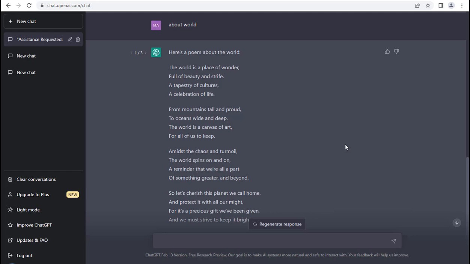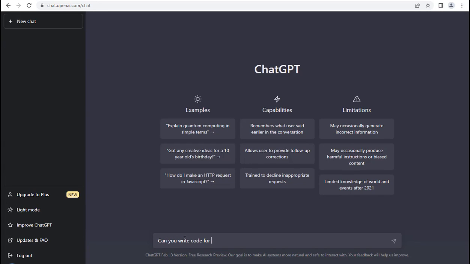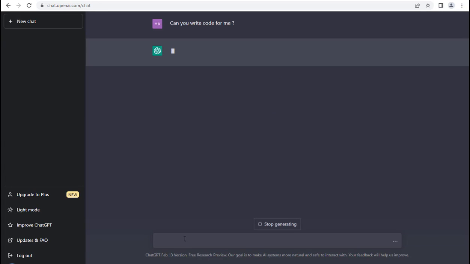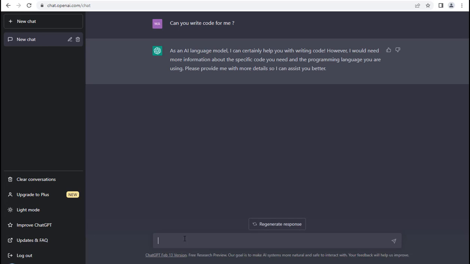Okay, let me show you another interesting thing, which is it can write code for you. It can write any software code or any kinds of web programs or any language code which you don't know how to write, but it can help you with it. It can write it for you very easily, like I'm showing you. I'm telling it to write a calendar code. Need to tell it what kinds of code. Okay, write me a calendar code.